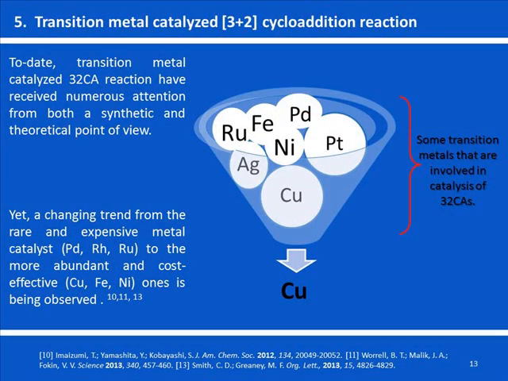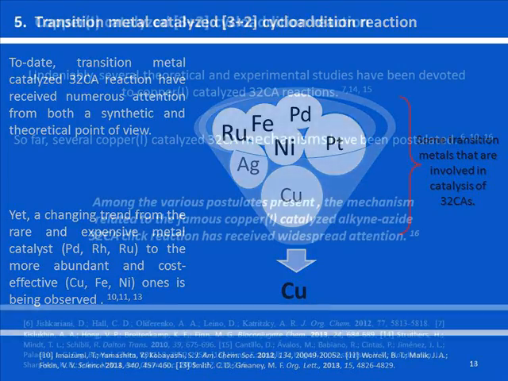There is numerous attention on transition metal catalyzed 3+2 cycloaddition reaction from both synthetic and theoretical point of view. However, we can observe a changing trend from expensive metal catalysts to more readily available and cost-effective transition metals.